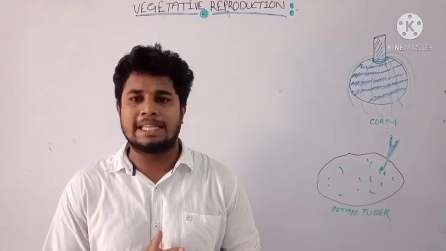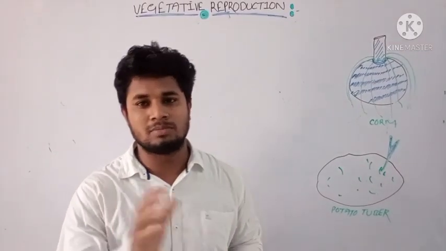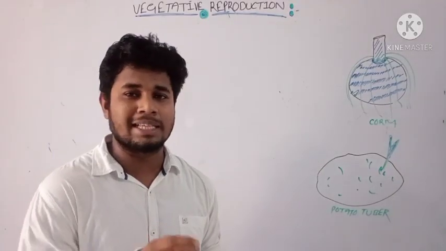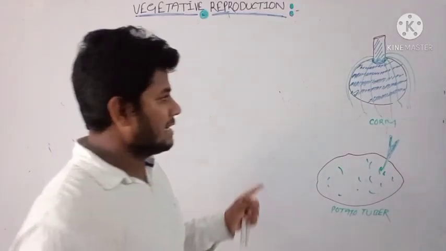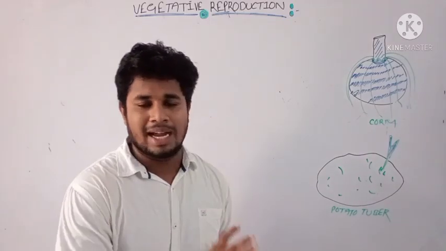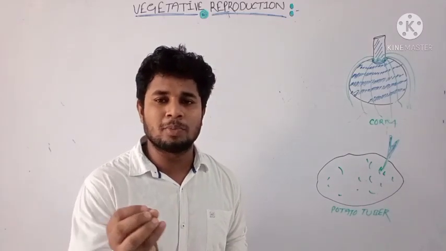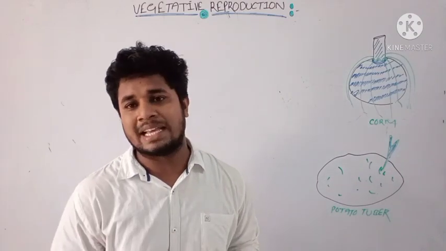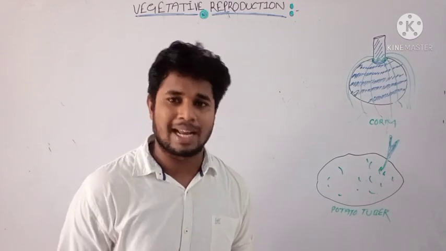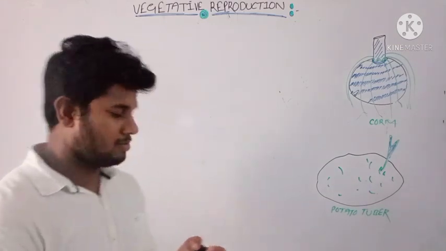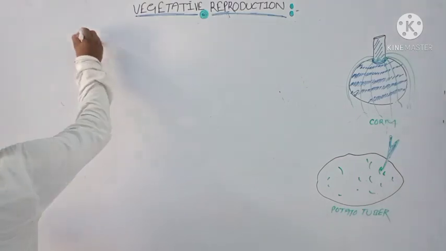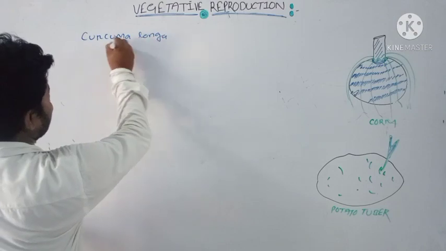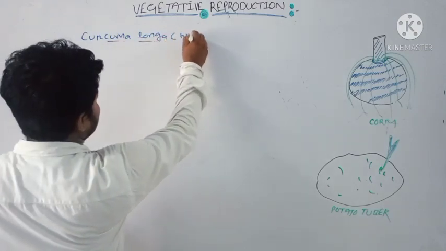Already we have discussed the types of ginger, how it is growing and how vegetative propagation occurs by the ginger structure. Along with ginger, another important example is turmeric. That is also included in the rhizome structure or vegetative propagation by rhizome. And the botanical name of turmeric is Curcuma longa.